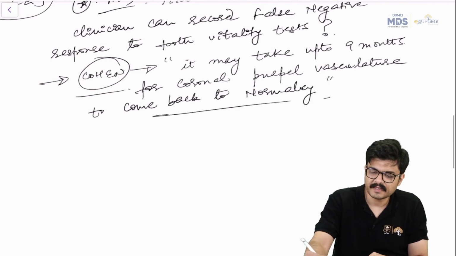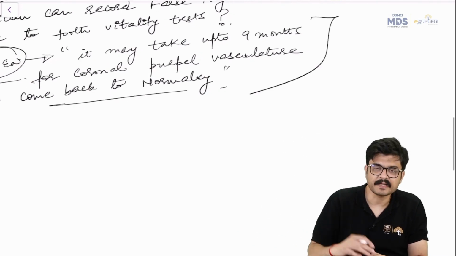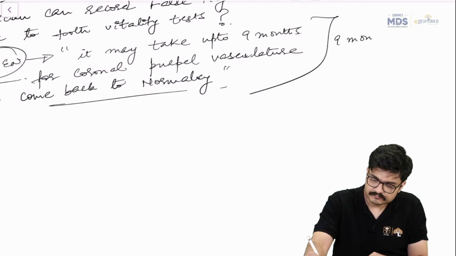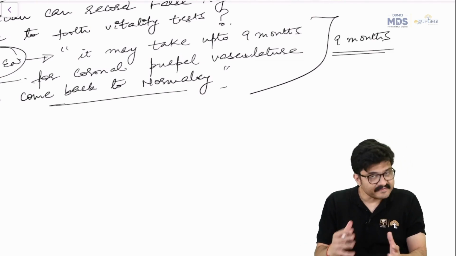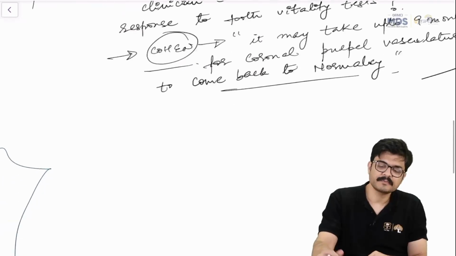So obviously, indirectly, this means that it may take up to 9 months, right? Yes, it can. But ultimately, what is going to be the answer?